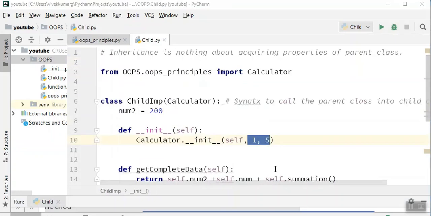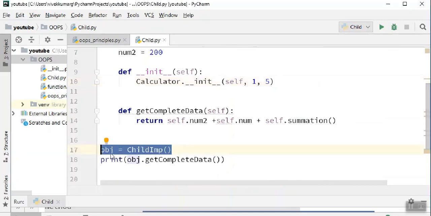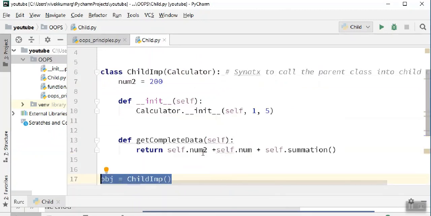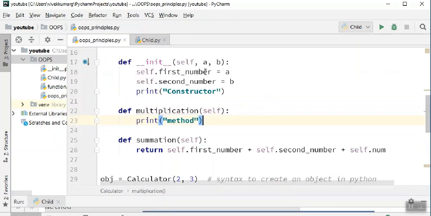So when you run this, how does it work? Let's think. When you create an object, as soon as you create it, in the first step Python invokes the constructor. Step two is to invoke the parent constructor, and 1 comma 5 are now successfully sent to first number and second number.